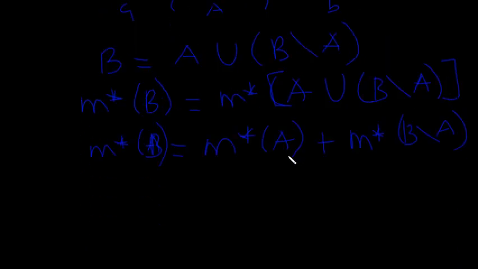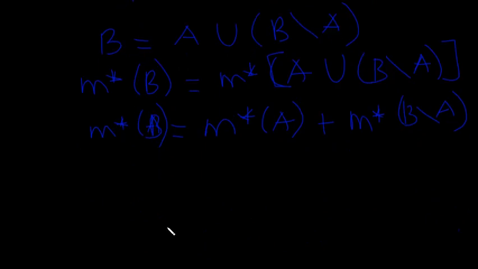And the extreme point was when the complement was 0, from the illustration I gave initially. So it means that the outer measure of the complement of A in B is always going to be greater than or equal to 0. It can never be less than 0, okay?